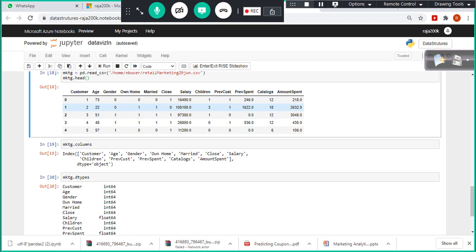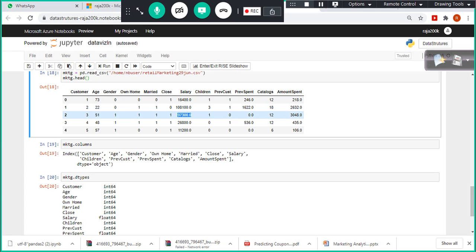Spending more, income is more. Initially, what did we think? When we compared these two guys, this guy's salary is more, and because of which he is spending more in my retail shop compared to this guy. Okay, salary is the driving factor, or influencing factor, in terms of spend. But when I look at this guy, his salary is slightly lesser than that guy, but still his spend is a little more than that guy.